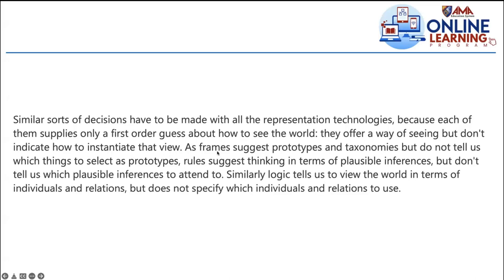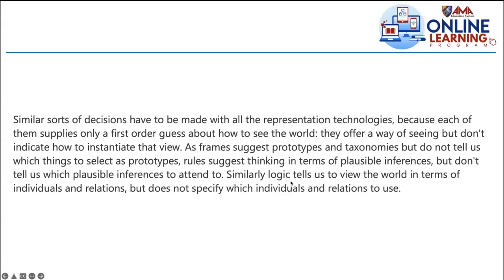For example, frames suggest prototypes and taxonomies, right? That's the frame. But they do not tell us which things to select as prototypes. So that should be taken care of as well. Rules suggest thinking, for example, this is your choice of technique for your knowledge representation. It suggests thinking in terms of plausible inferences because that's the rule, no? Plausible inferences, but they don't tell us which plausible inferences to attend to. Okay, something like that.